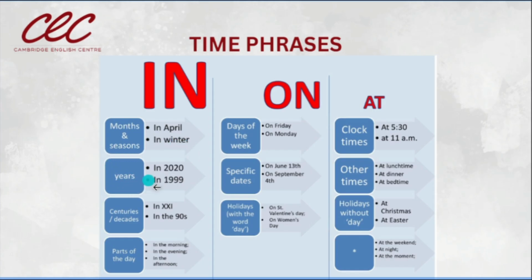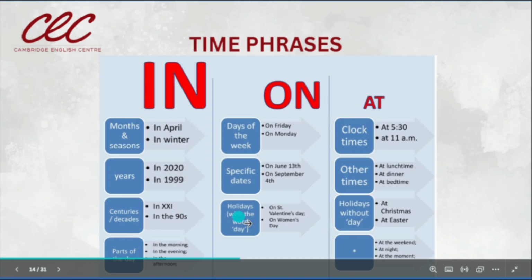To talk about the years, in 2020, in 1999. For centuries and decades, in the 90s. Part of the day: in the morning, in the evening, in the afternoon.